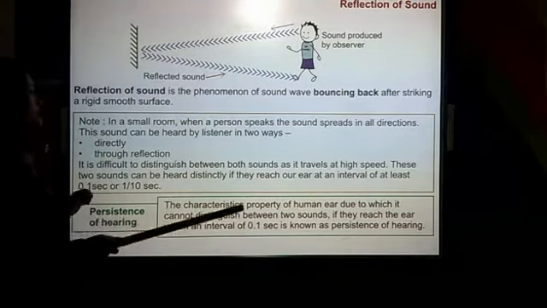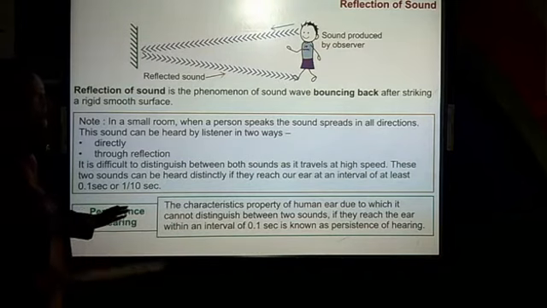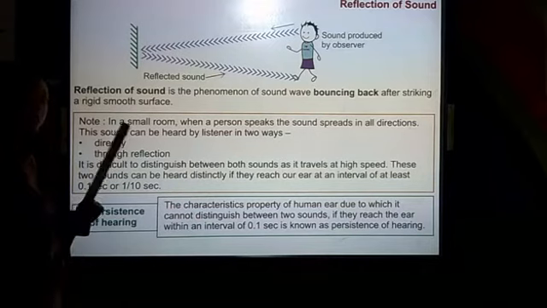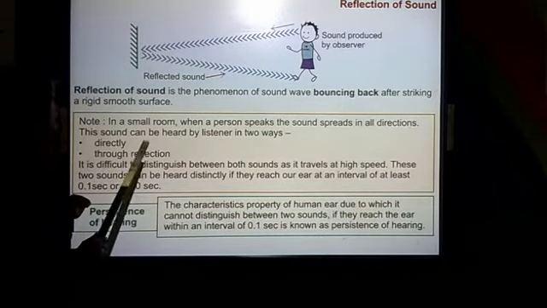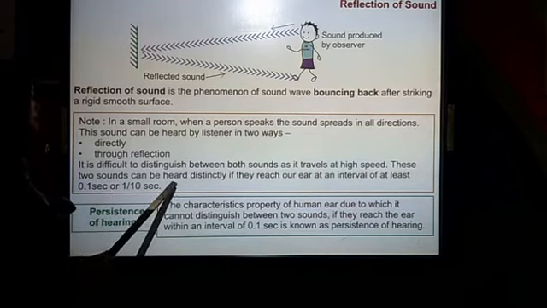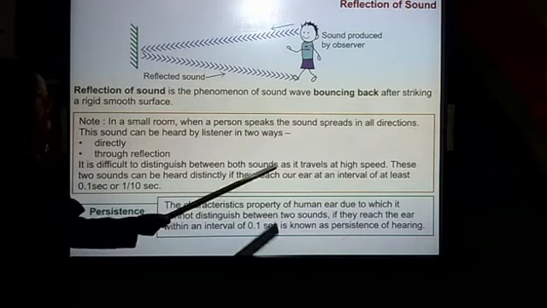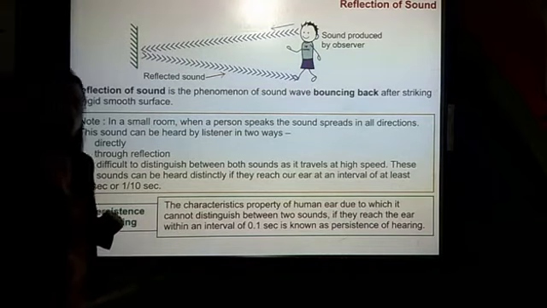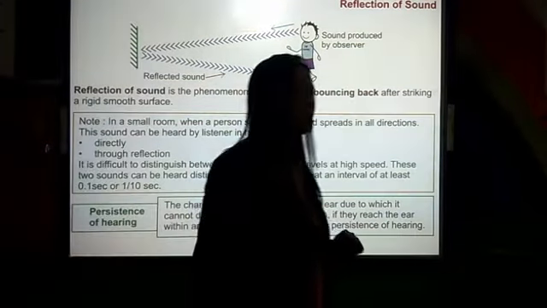In a small room, when a person speaks, the sound spreads in all directions. This sound can be heard by the listener in two ways. One is directly, the other is through reflection. It is difficult to distinguish between both sounds as they travel at high speed. These two sounds can be heard distinctly if they reach our ear at an interval of at least 0.1 second, or 1/10 second.